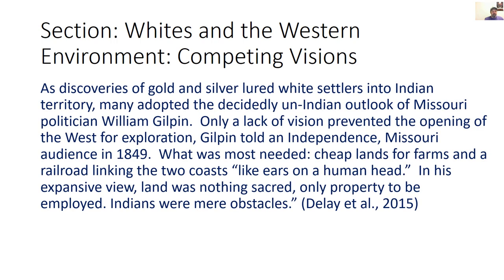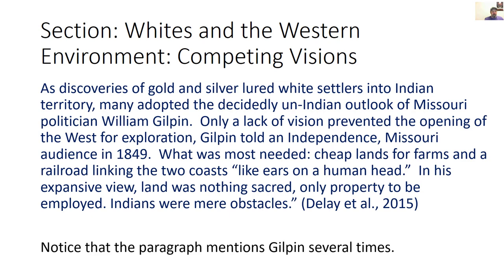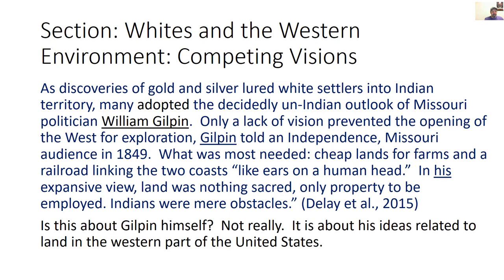As discoveries of gold and silver lured white settlers into Indian territory, many adopted the decidedly un-Indian outlook of Missouri politician William Gilpin. Only a lack of vision prevented the opening of the West for exploration, Gilpin told an Independence, Missouri audience in 1849. What was most needed? Cheap lands for farms, and a railroad linking the two coasts like ears on a human head. In his expansive view, land was nothing sacred, only property to be employed. Indians were mere obstacles.